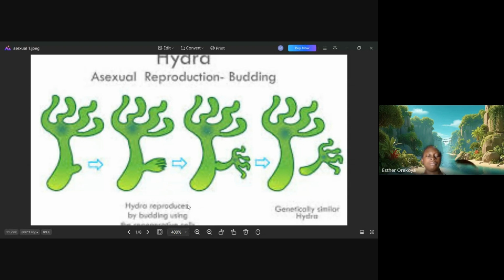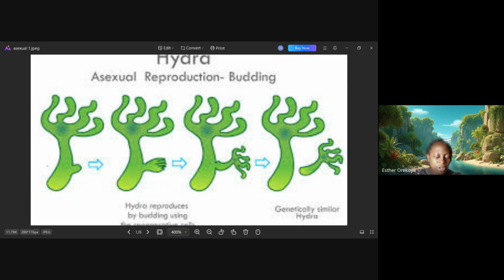It's coming up now. So that's an example of an organism that reproduces by budding, the hydra. Now, what does budding involve? It involves offspring developing as an outgrowth. If you take a look at this, it comes out as just a small outpocketing. And before you know it, it's growing, moves to the next stage, and it's fully grown and it cuts off from the parent and begins to exist on its own.